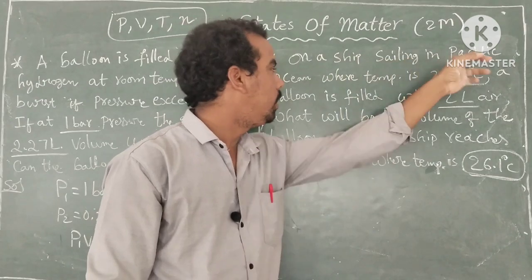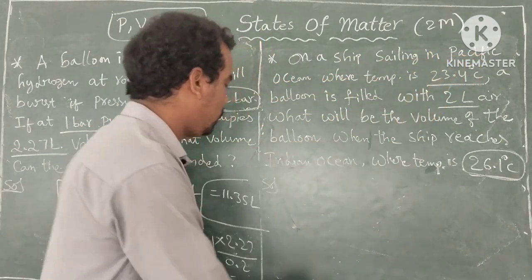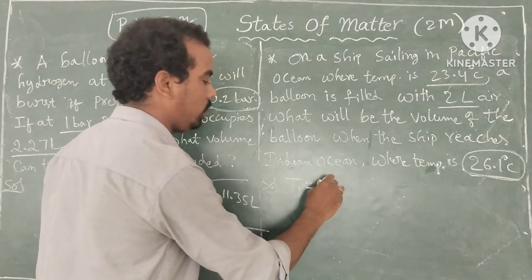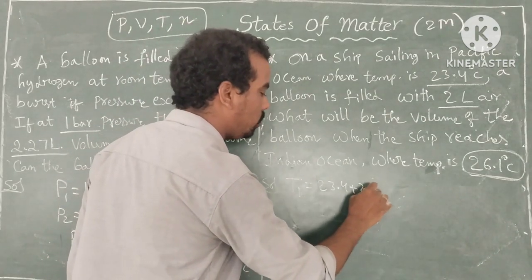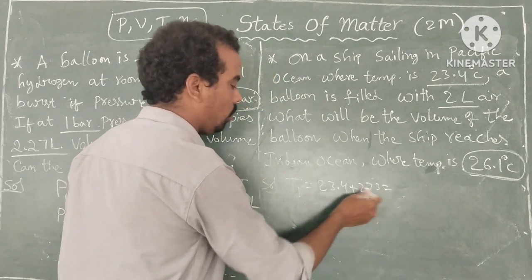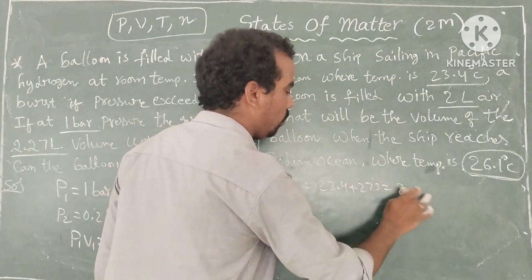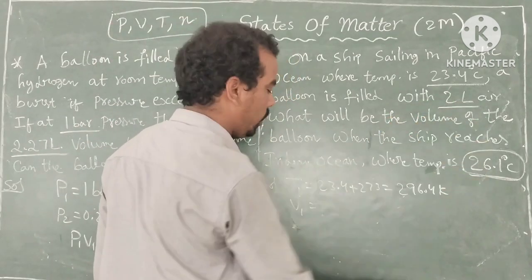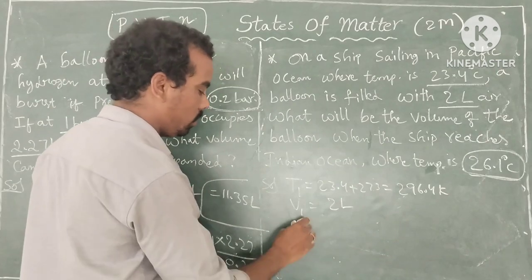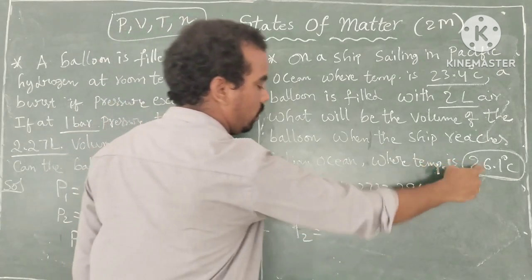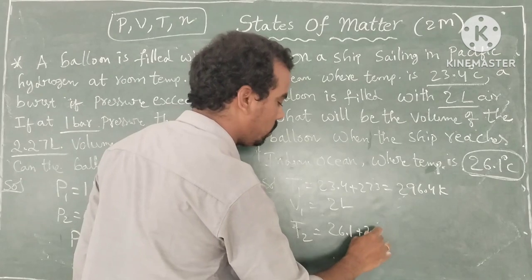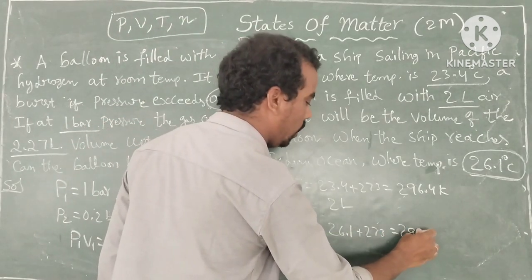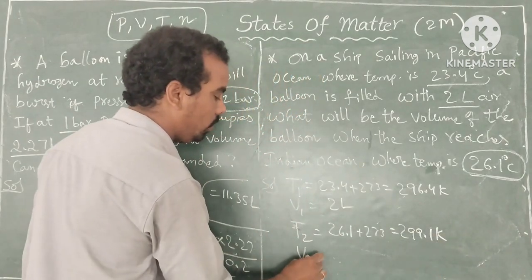Next, on a ship sailing in the Pacific Ocean where the temperature is 23.4 degrees centigrade. So T1 is given. It is converted into absolute temperature. T1 is equal to 23.4 plus 273, that means 296.4 Kelvins. Next, V1 is equal to 2 liters of air. Next, T2 is equal to temperature 26.1 plus 273, that means 299.1 Kelvins. So V2 is equal to how much?